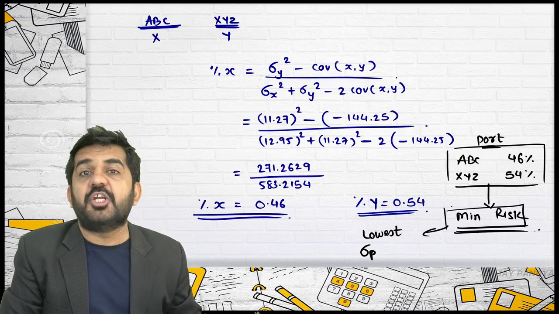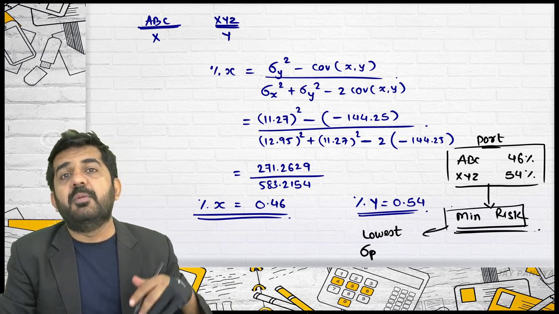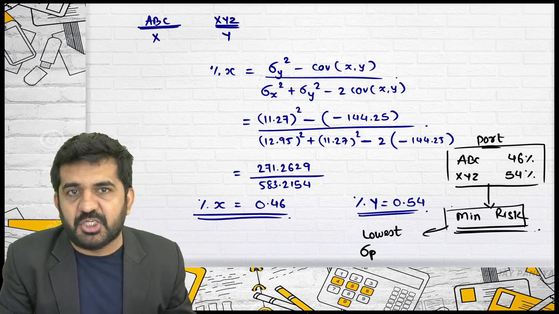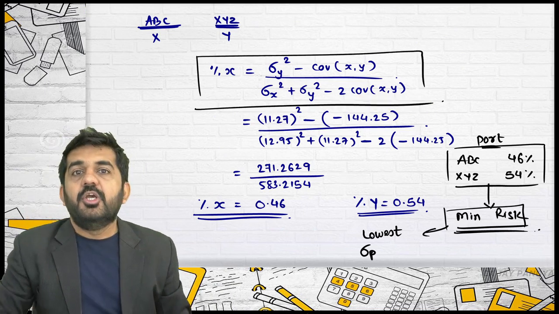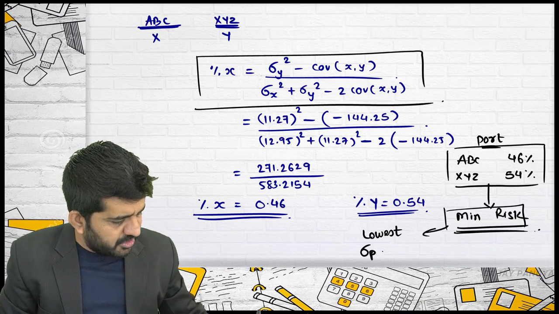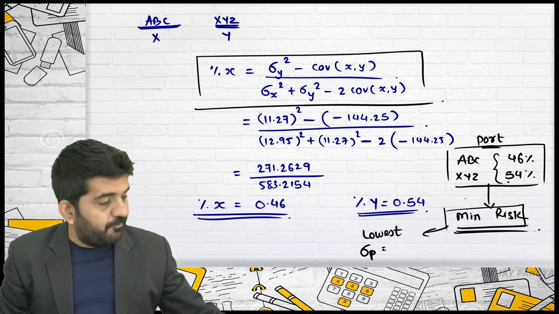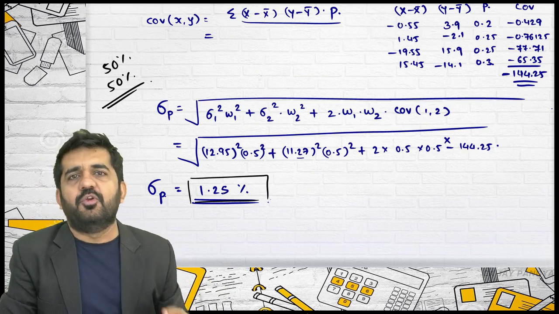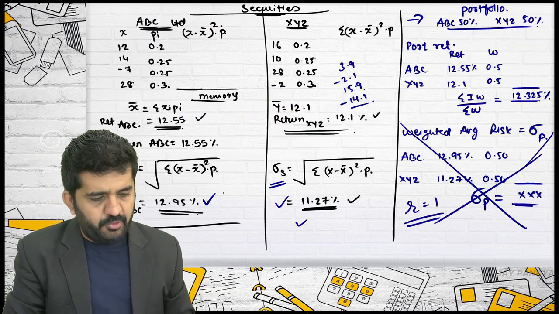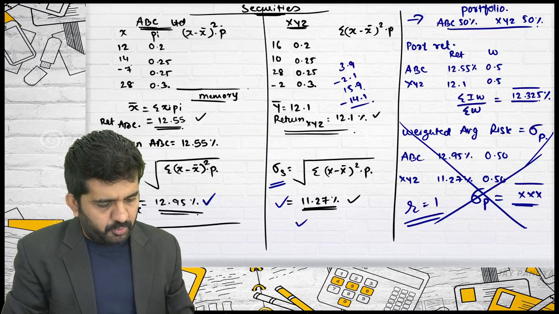With this combination it will be less than 1.25% because there will be more risk reduction through diversification. To logically understand this formula, you can find the standard deviation of the portfolio with this. Believe me, the answer will be less than 1.25% and that portfolio will be the minimum risk portfolio. Is it all right? So question number 4.2.1 was a good question.